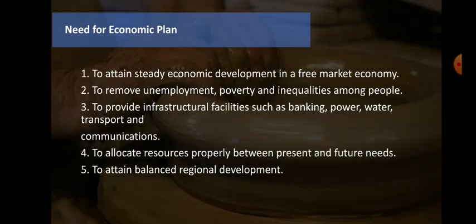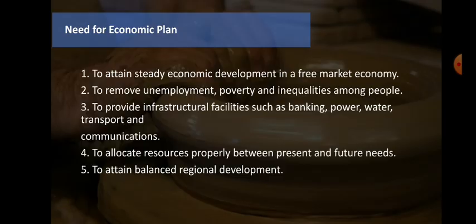So growth is there in those particular places, but whatever the state or district is lacking behind, or that particular area is not growing, then the government needs to take care of that area also, that it should grow. That means balancing the regional development. So each and every area should be developed. That is very much important in this need of economic plan.